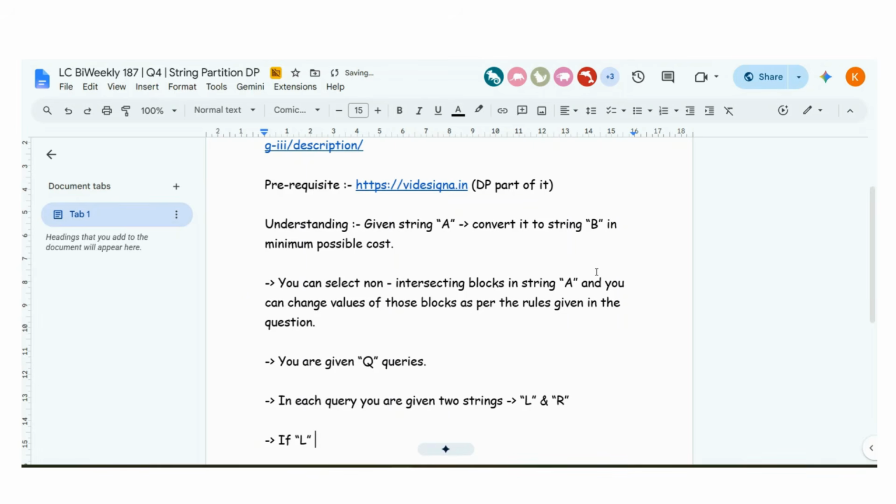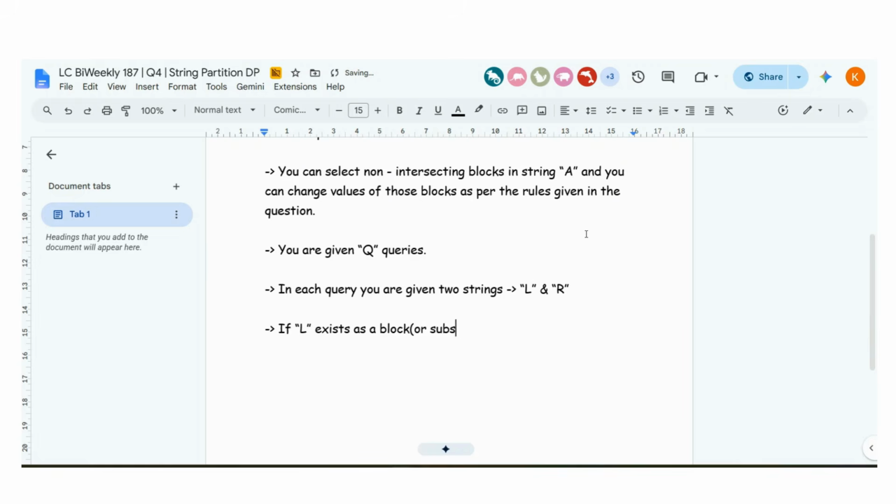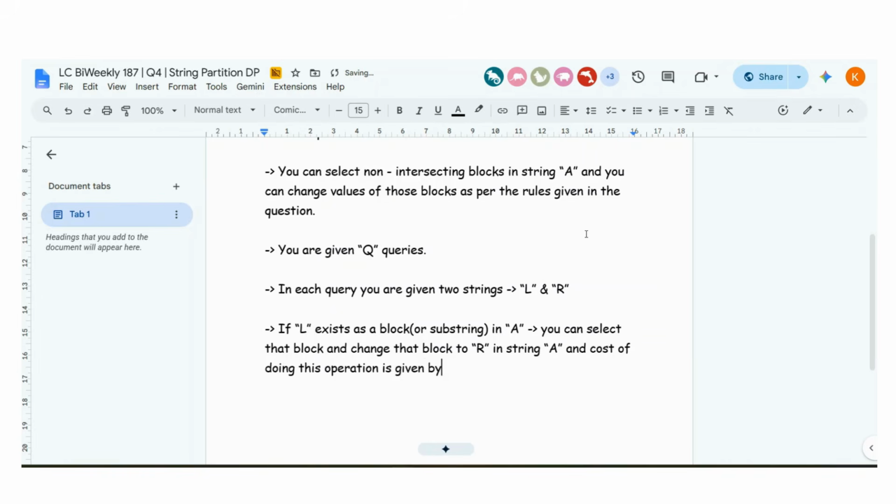If L exists as a block, or a substring, in A, you can select that block and change it to R in string A. The cost of doing this operation is given by the cost array.